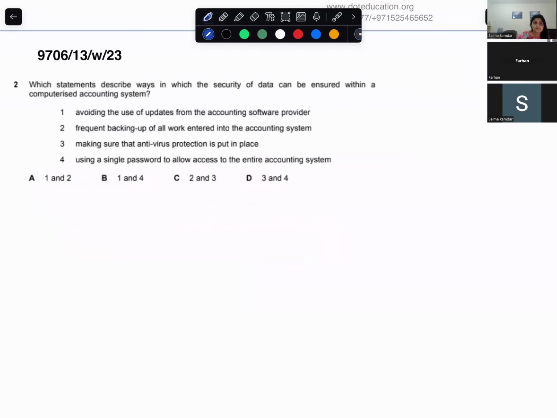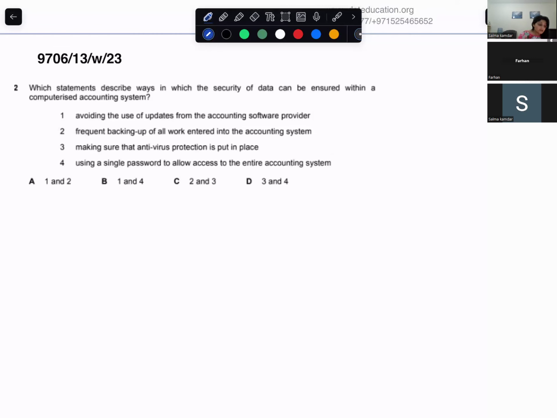Which statements describe ways in which the security of data can be ensured within a computerized accounting system? You want to find ways in which security can be ensured. Read the first option. The first option says avoiding the use of updates from the accounting software provider. So if you are avoiding updates, is it good for security or bad for security?